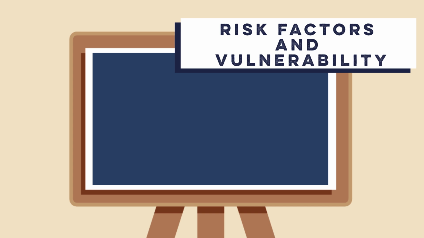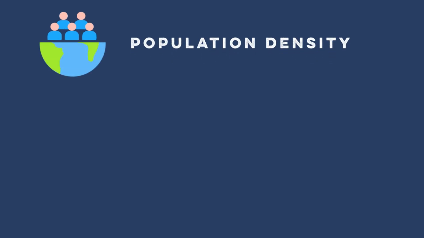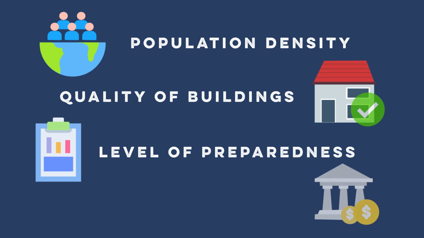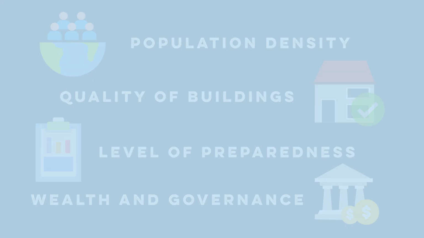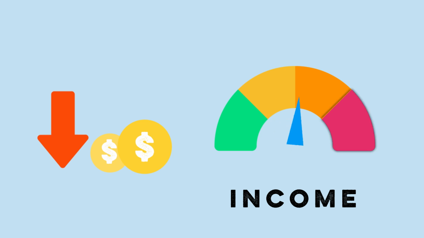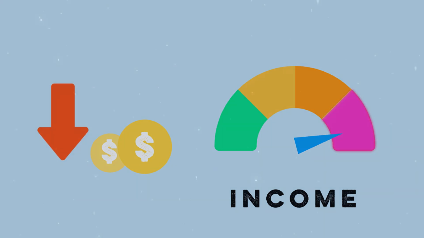Step 6. Risk factors and vulnerability. The level of risk from primary and secondary hazards depends on population density, quality of buildings, level of preparedness, and the wealth and government. High-income countries, such as Japan, reduce risk through strict building codes and early warning systems, while lower-income countries often experience higher death tolls due to limited resources and preparedness.